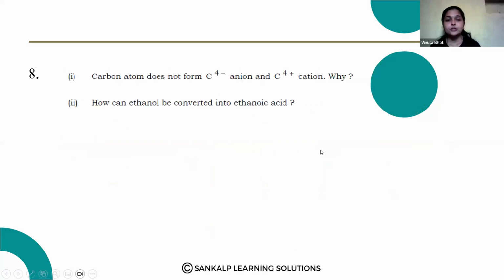So again, the same question. Carbon atoms do not form C4 minus anions and cations. Why? How can ethanol be converted into ethanoic acid? Ethanol, that is the alcohol, and how can it be converted into ethanoic acid?